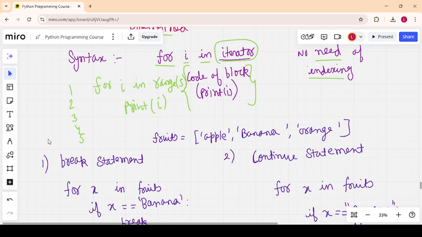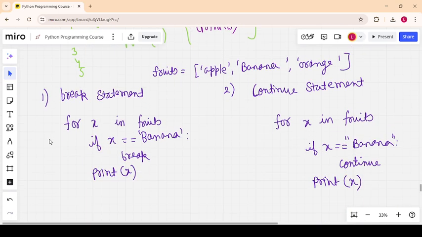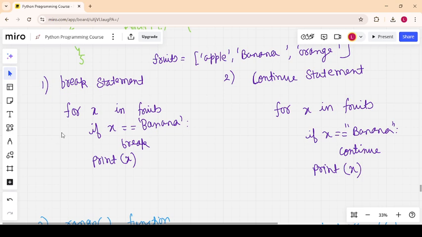So let us talk about the break statement. It is similar to what we saw in the while loop lecture. So, the break statement and the continue statement. Through an example we can understand what the break statement and continue statement are. This is a fruit list having three items.